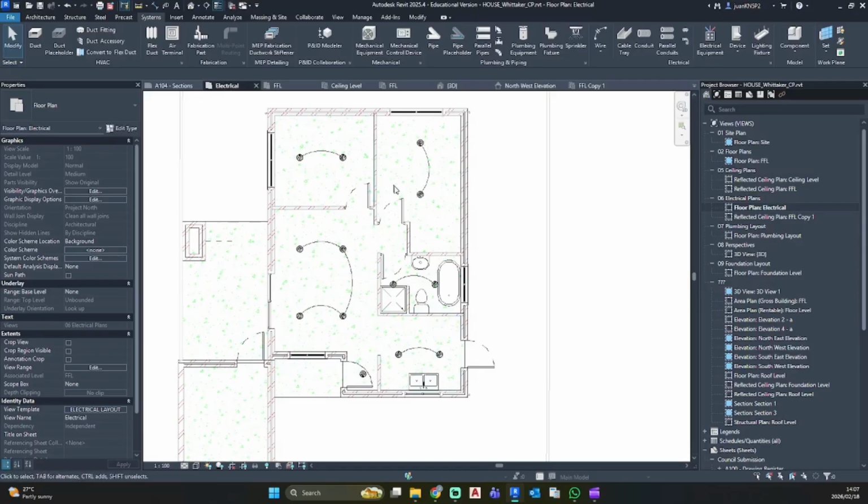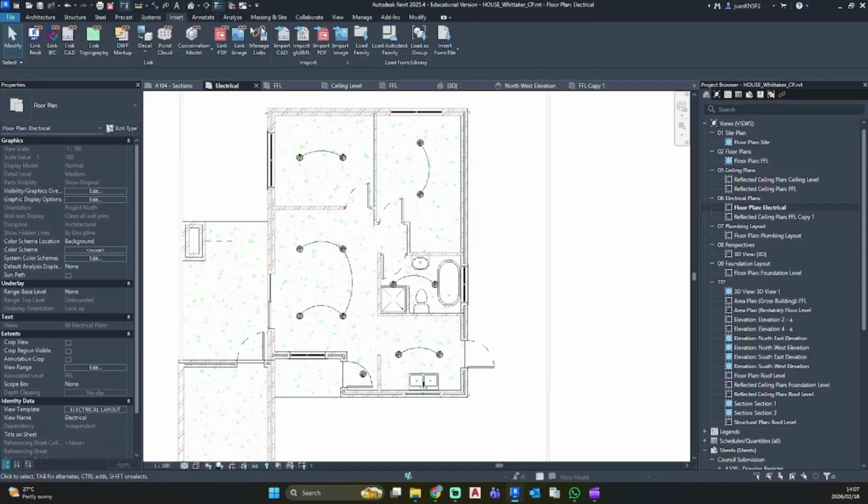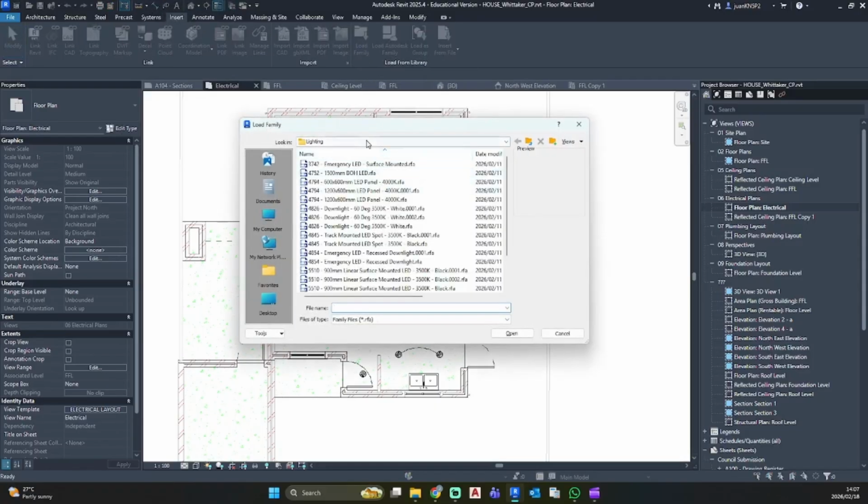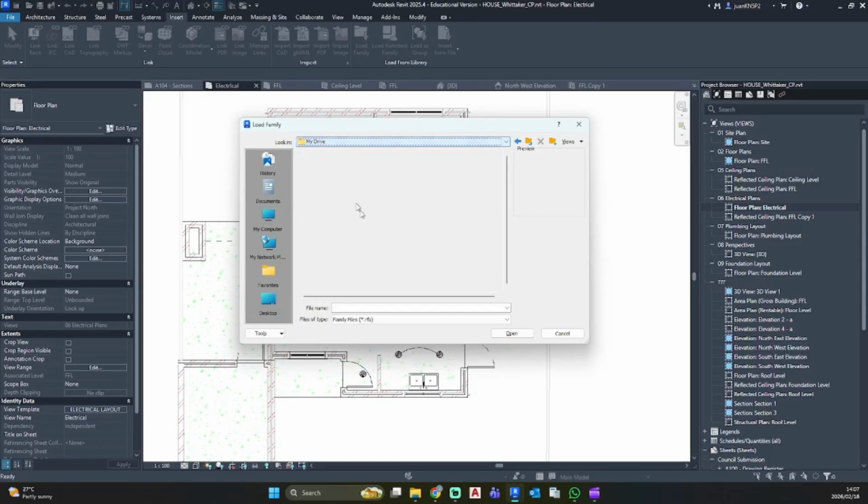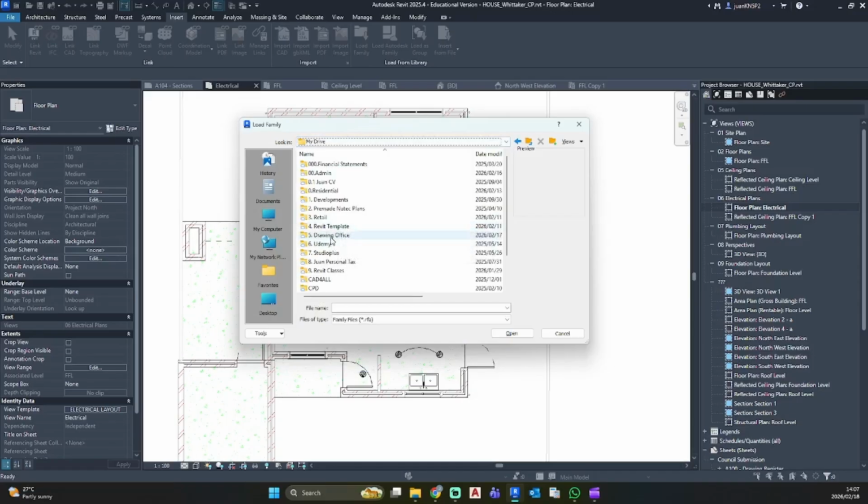Let's go and load in some switches. Go insert, load family, and now I am just going to go and find my switches. So where's my family? See what's in here. Oh, it's not there.